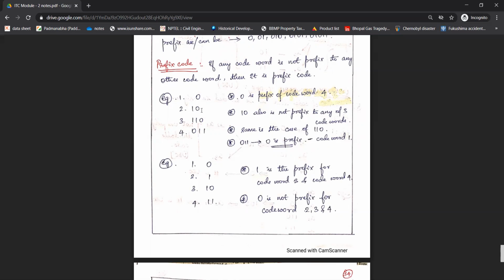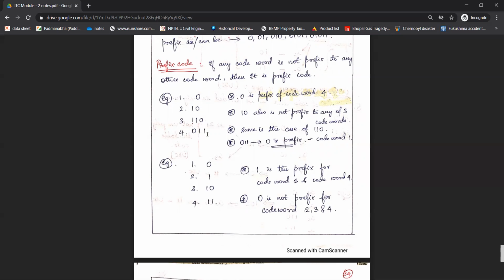Is 10 the prefix of any other code word? Please check. Here we have 110 and here we have 011. Nowhere do we have 10 at the start. So 10 is not a prefix of any of the other code words. So we say 10 is a prefix code word. Next, 110. 110 is also not a prefix of any other code word present here. So we can write that 110 is also a prefix code word.